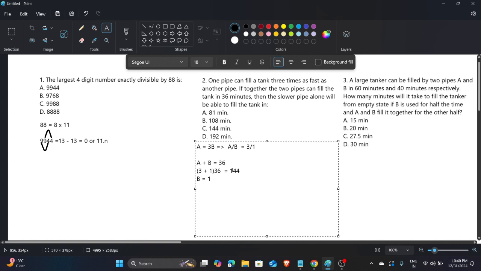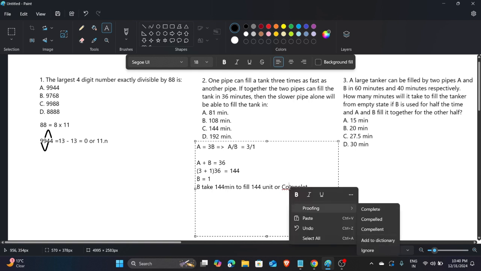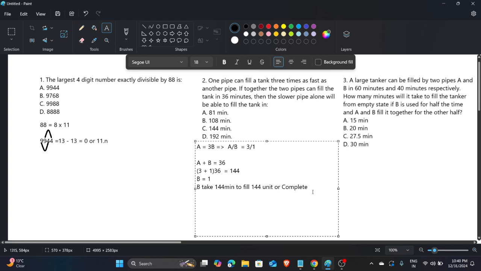Then B takes 144 minutes to fill 144 units, the complete tank.